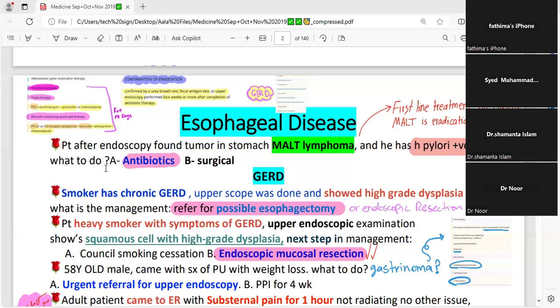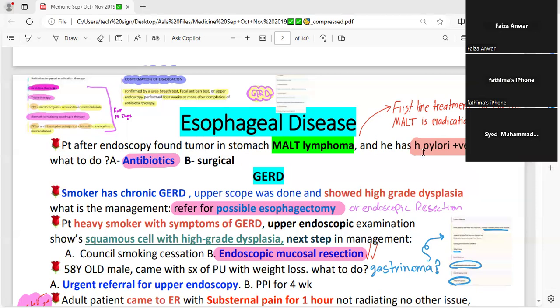Triple is 3 antibiotics, and quadruple is 3 antibiotics along with bismuth sulfate. This is the typical eradication therapy for an H. pylori patient. How would you diagnose H. pylori? The investigation of choice is either the urea breath test or the stool antigen test, not the serum antigen. Again, urea breath test is the gold standard to diagnose H. pylori, and the other test is the stool antigen test. For sure, we would go with the antibiotics because H. pylori is a bacteria, so we need antibacterial therapy.